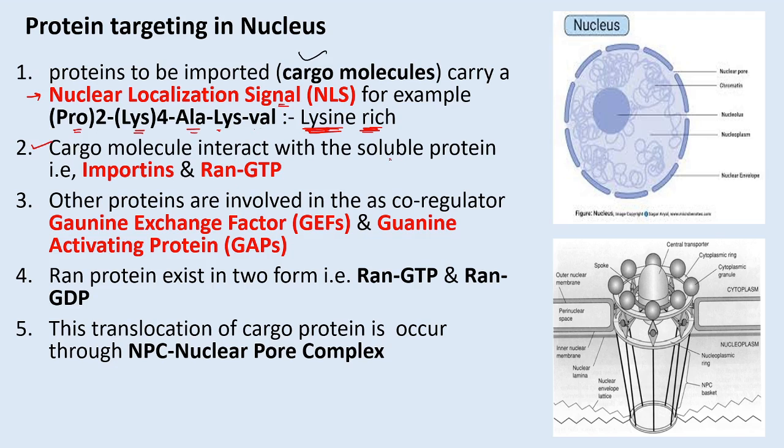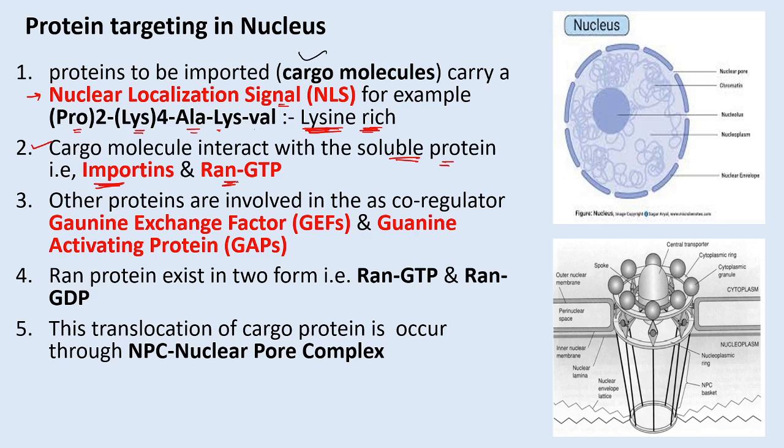interacting with the soluble proteins which are present in the cytoplasm, that is called the importin. So importin and another protein is also present there, that is RAN GTP.